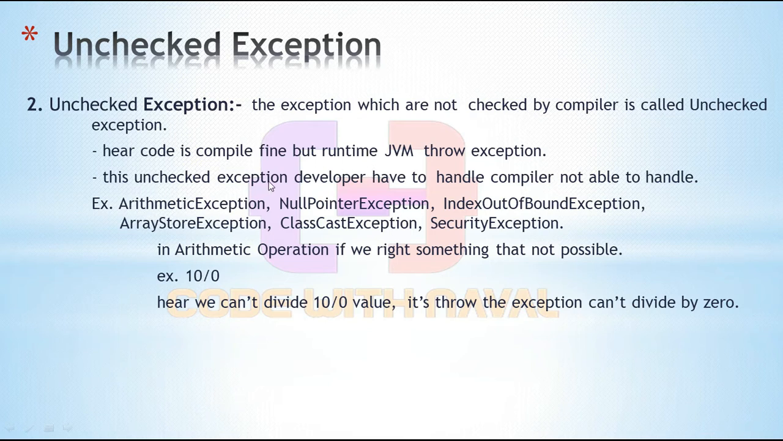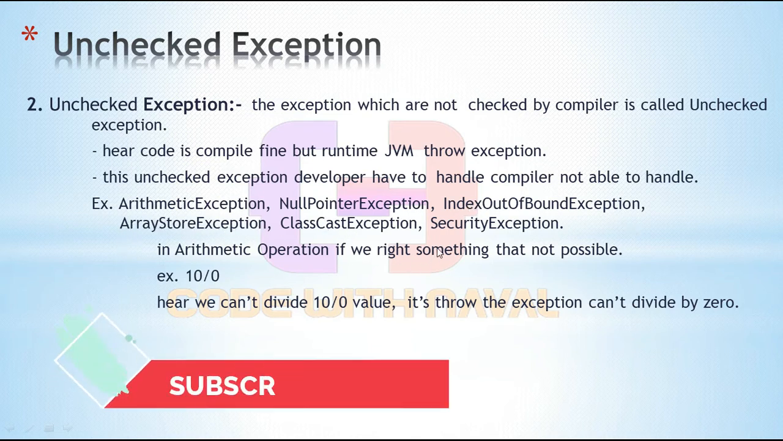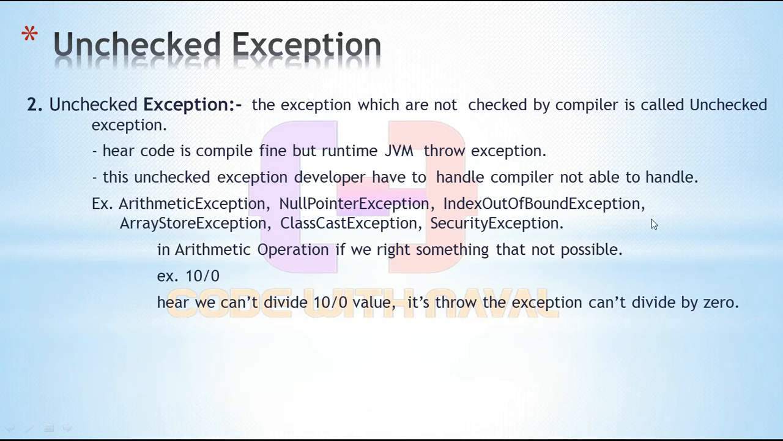The developer has to handle this unchecked exception, because the compiler is not able to recognize it. The developer is responsible for recognizing and handling those exceptions. Here we have some examples: arithmetic exception, null pointer exception, index out of bound exception, array store exception, class cast exception, and security exception. These are some exception classes that come under unchecked exception.